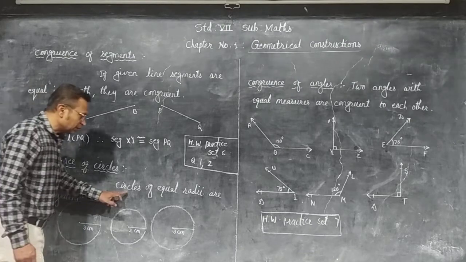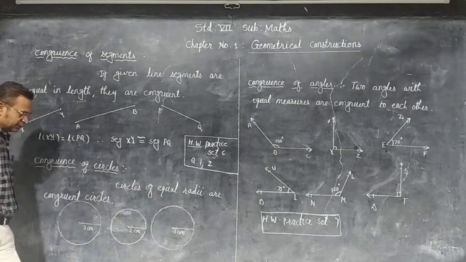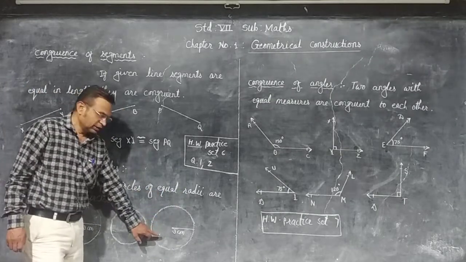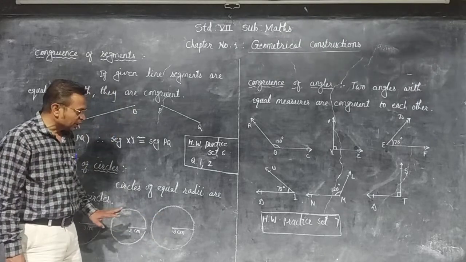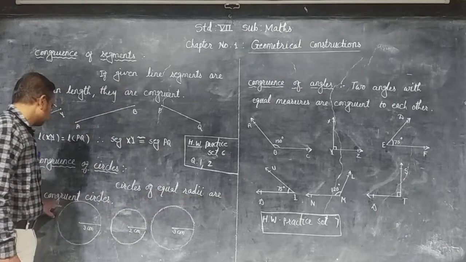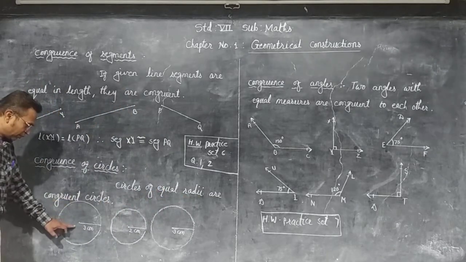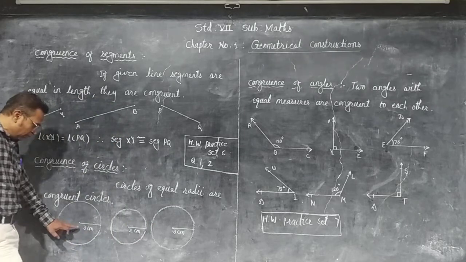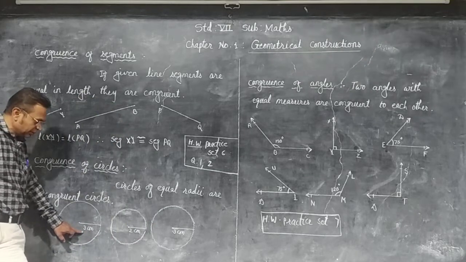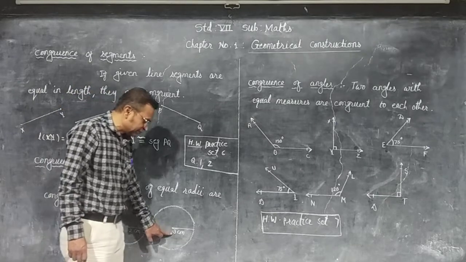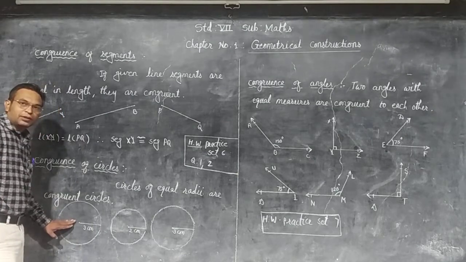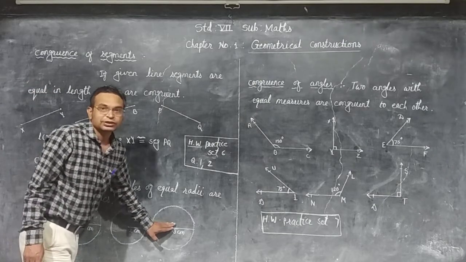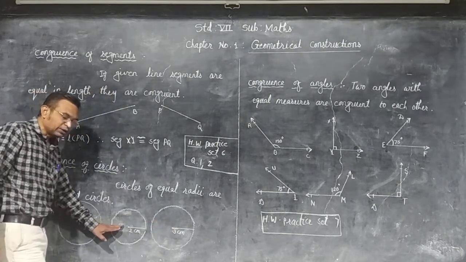You have learned radius in the 6th standard. If the circles have equal radii, then those circles are congruent. Now here we have drawn 3 circles. The first circle has radius 3 cm, the second has radius 2 cm, the third has radius 3 cm. If we observe the figures, then we can say that the first circle is congruent to the third circle. The first circle is not congruent to the second.